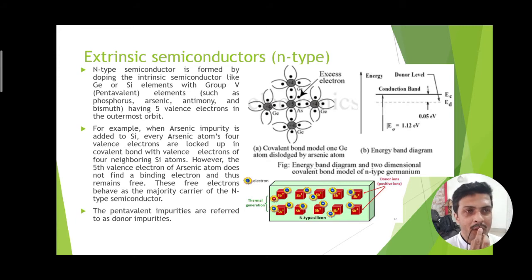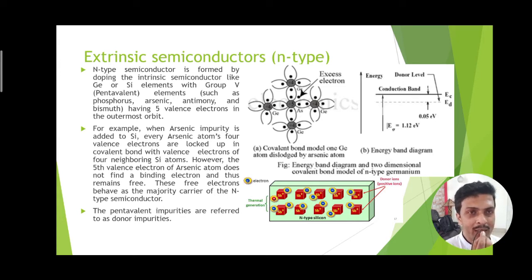Now the impure semiconductor is also termed an extrinsic semiconductor. If we add some doping impurity to the pure semiconductor, then this type of impure semiconductor may be formed. There are 2 kinds of doping. One is called pentavalent atom doping. Another is trivalent atom doping.